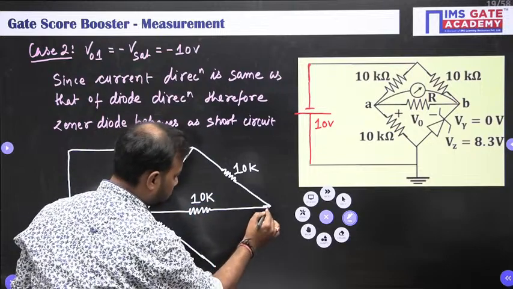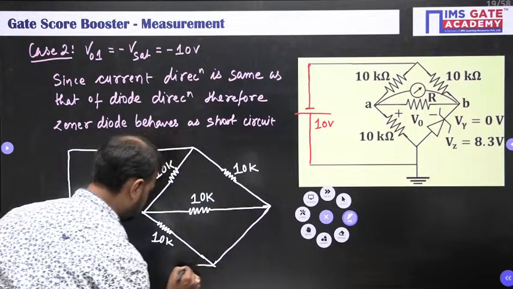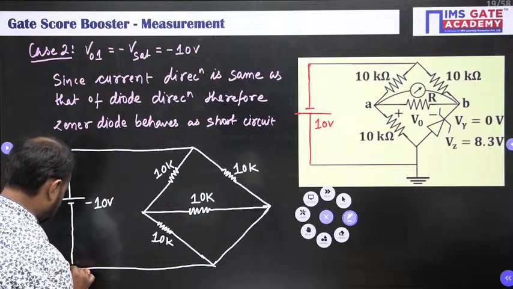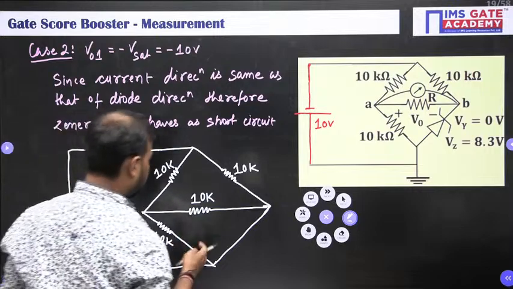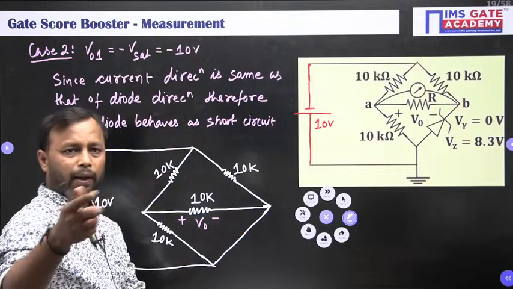As I told you, this is shorted. All right, and this is plus minus V naught for the remaining half.